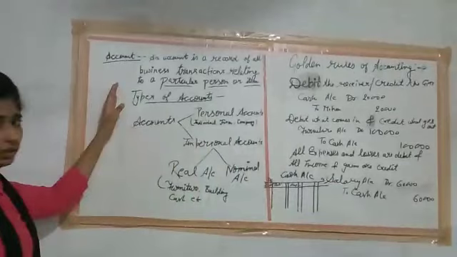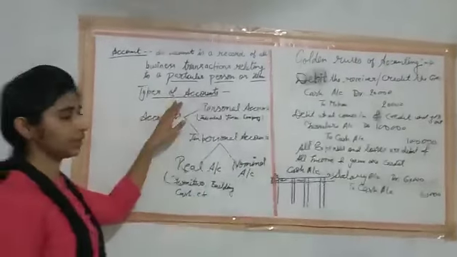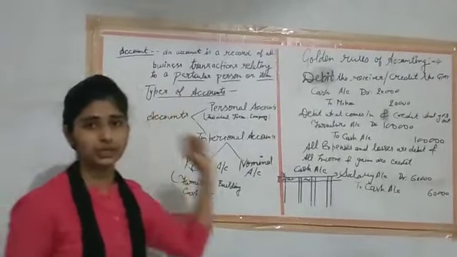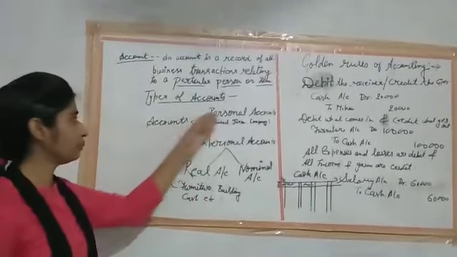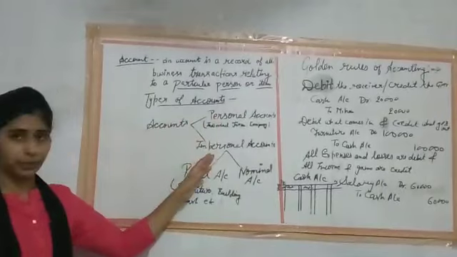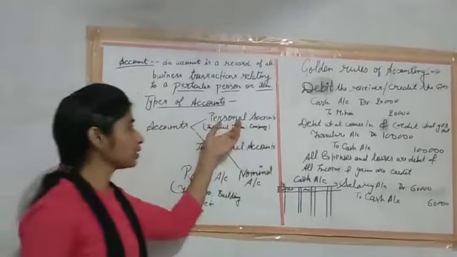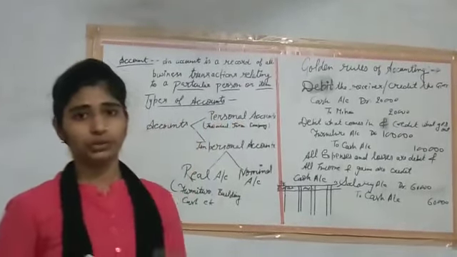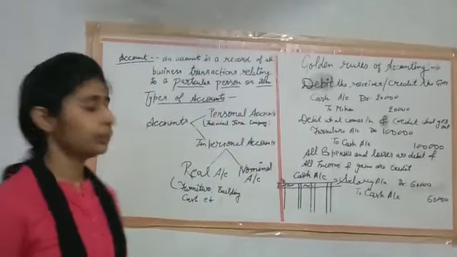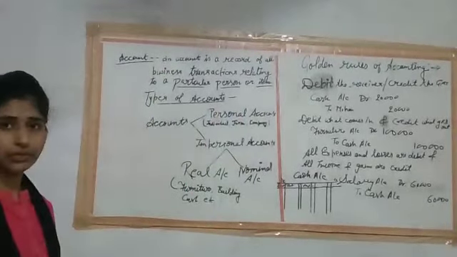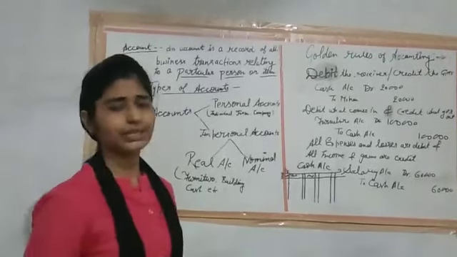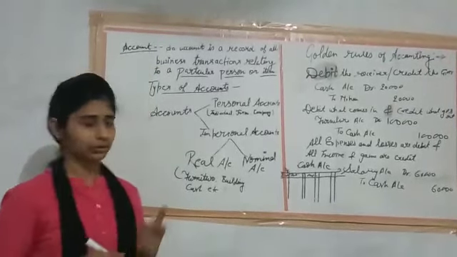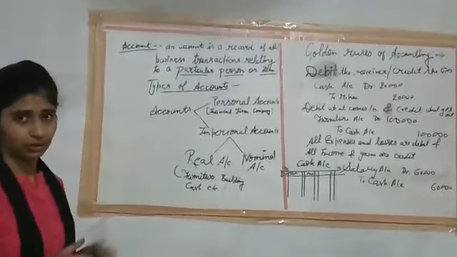After knowing about the account, it is necessary to know the types or classifications of accounts. Accounts are classified into two parts: first, personal account, and second, impersonal account. Personal account is also divided into three parts: natural personal account, artificial personal account and representative personal account. It is not necessary to know these in depth, but have a short look at them.